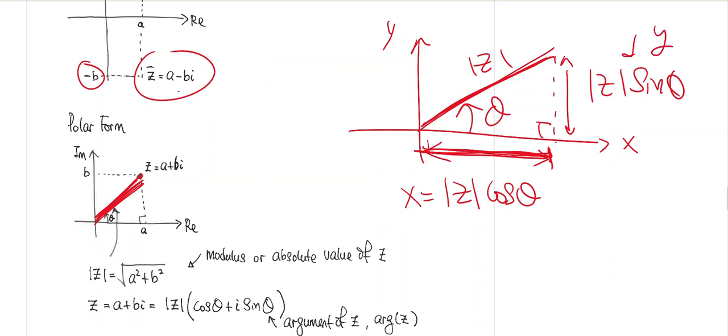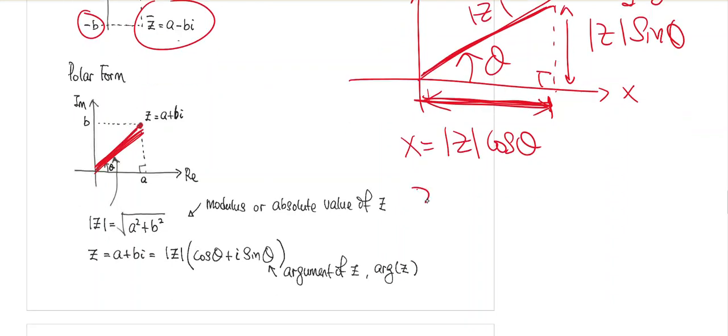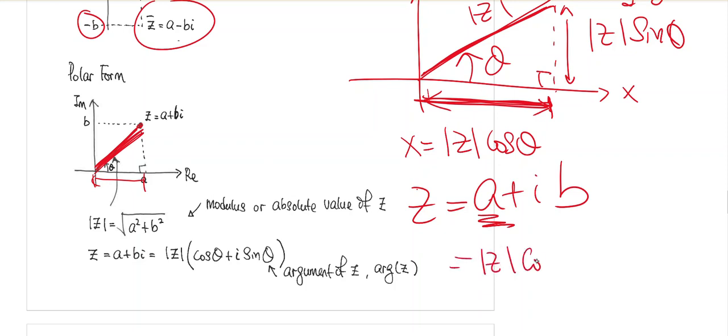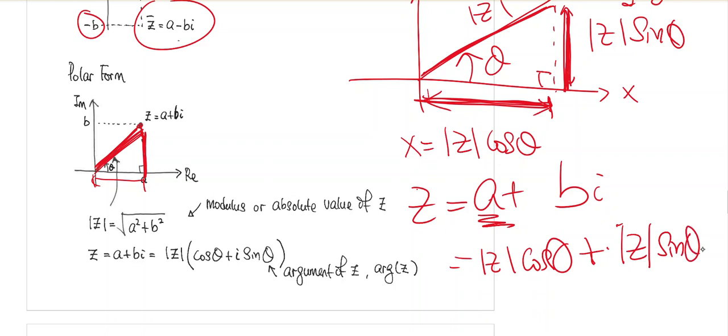So if you want to write z equals a plus ib, your a is this distance, the x distance, and it will be given by the modulus of z cosine theta, if this is the theta, right? And then plus i, sorry, my problem again, right? So the number b will be this part right here. The number b is going to be the absolute value of z times sine theta, and then we times i.